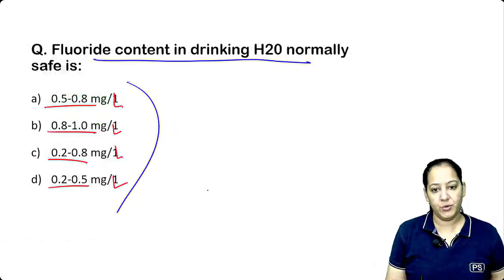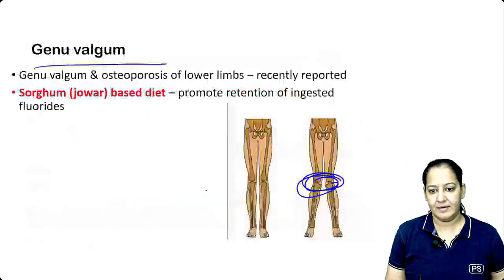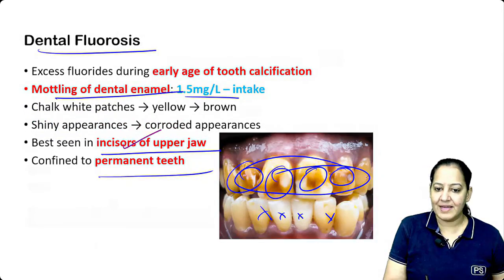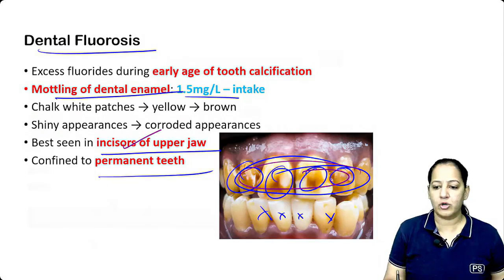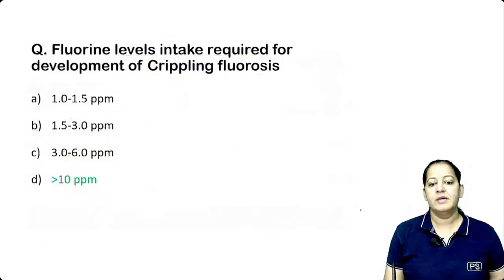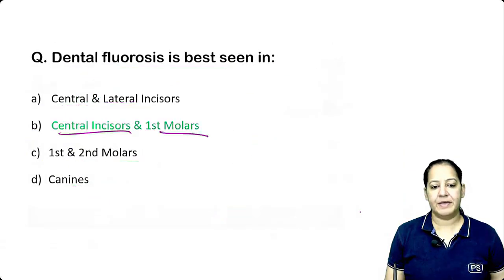Let me show you the image once again. You can see the central incisors and the molars. The molars are not shown here, but central incisors and first molar are most commonly affected. Okay, so let's move ahead. The correct answer here is B.